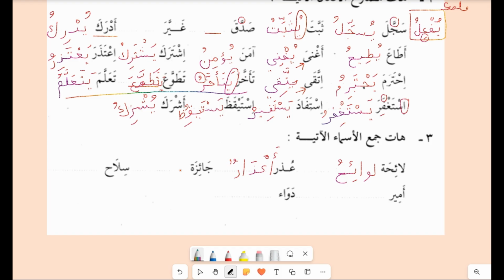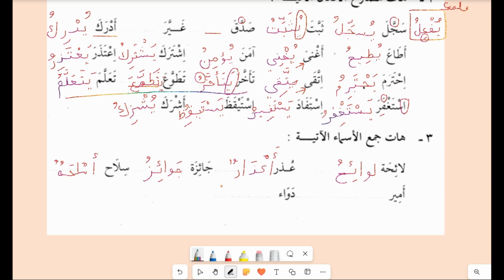Ja'iza, so it will be jawaizu, sitting on its sin. Silah will be aslihatun. So it has all different scales. It follows different scales in making the broken plurals.